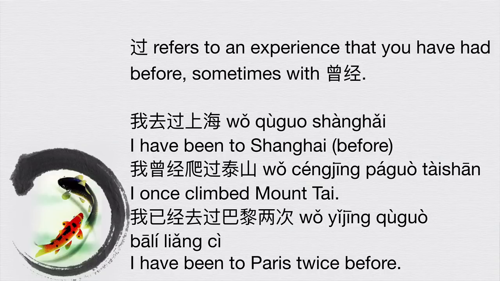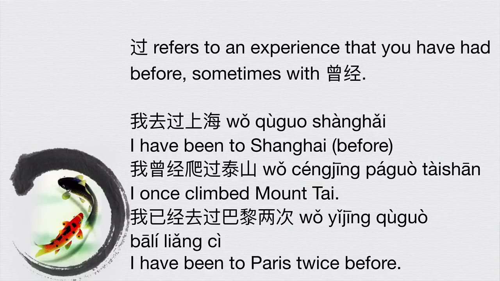So for example, 我去过上海. I have been to Shanghai before. So 我去, go. 过 is a particle which suggests that you've had this experience before, and Shanghai is the city of Shanghai. 我曾经爬过泰山. So I once climbed Mount Tai, which I think is a very tall mountain in China. So 曾经 means at some point in the past, and 过 suggests that it's an experience that you've had in the past. So sometimes this particle 过 will be unstressed. I think a lot of the time it's unstressed in its pronunciation.